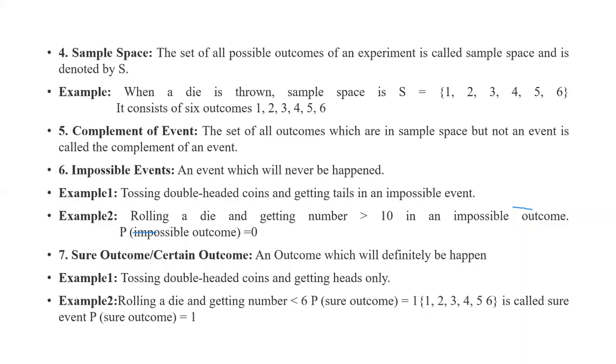Next point is sure or certain outcomes. This is an outcome which will definitely happen. Example, tossing a double-headed coin and getting heads only. Right? So this is a certain outcome. Example 2, rolling a die and getting a number less than 7. So this is a sure outcome, right? Whenever you roll a die, definitely a number less than 7 will come.